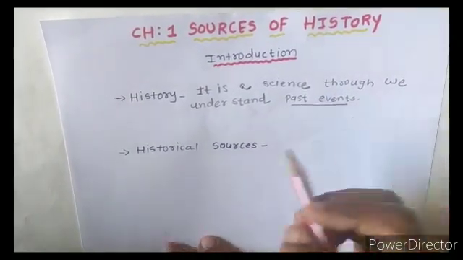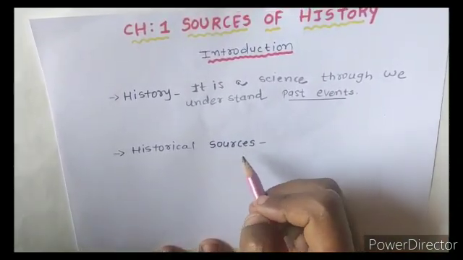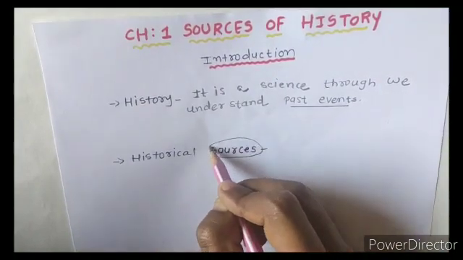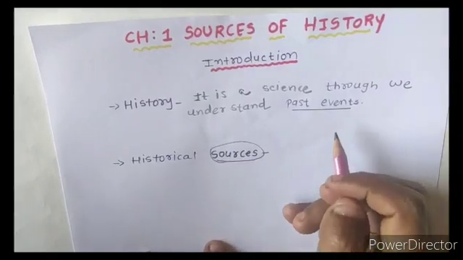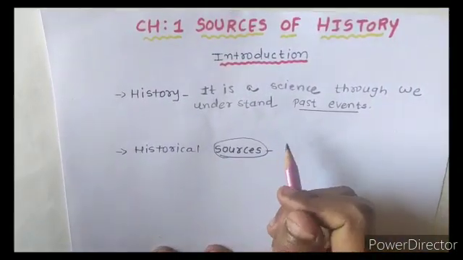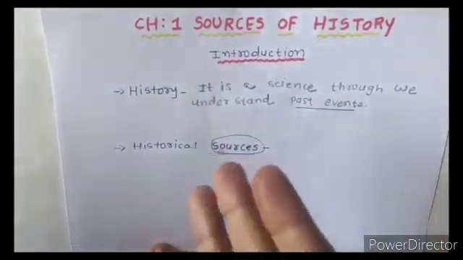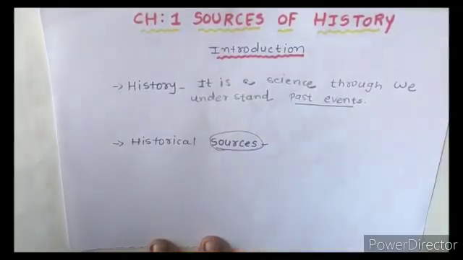Then next is, what are historical sources? How are we able to know what happened so many years ago? We can get it from the sources, right? If we want to describe something or understand something, we need some sources. We need some evidence, and then we can say that these things happened before the years ago.